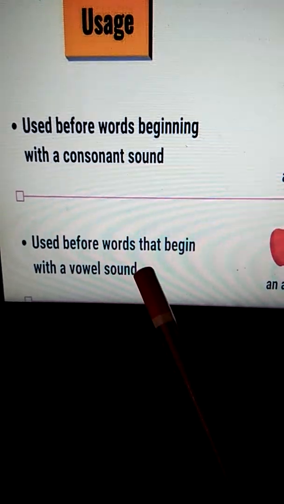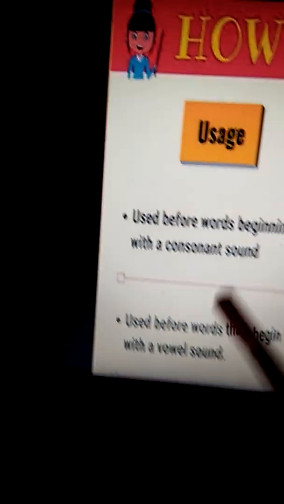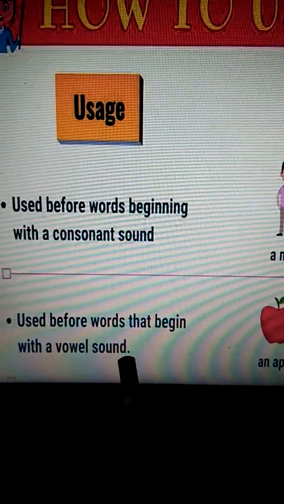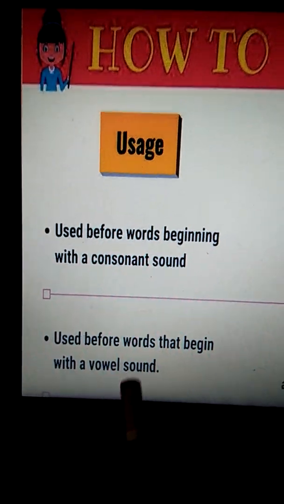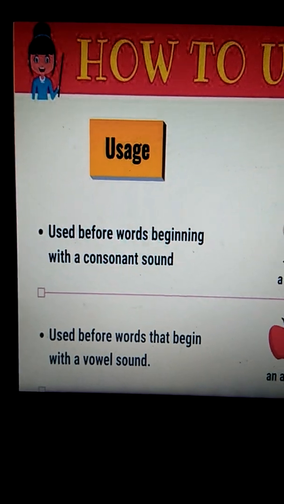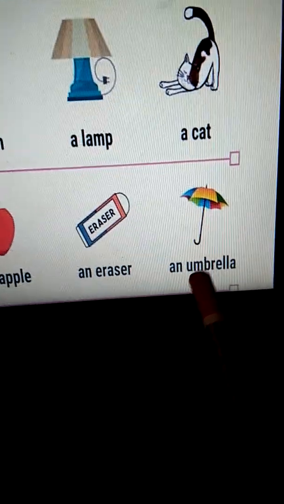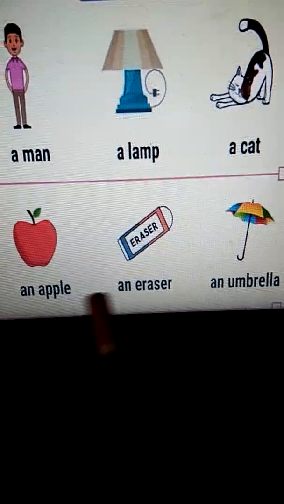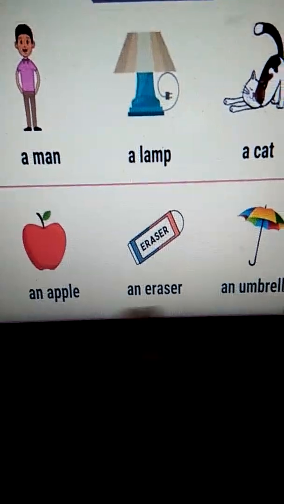When do we use an? An is used before words that begin with a vowel sound. Okay? Again, vowel sound. Be careful about this word, sound, not the letter. An apple, an eraser, an umbrella. In these examples we can see that the letters are also vowels, so they are sounding vowels over here.